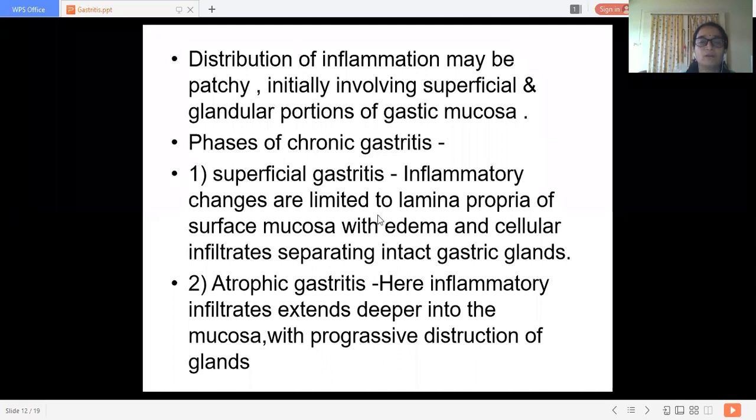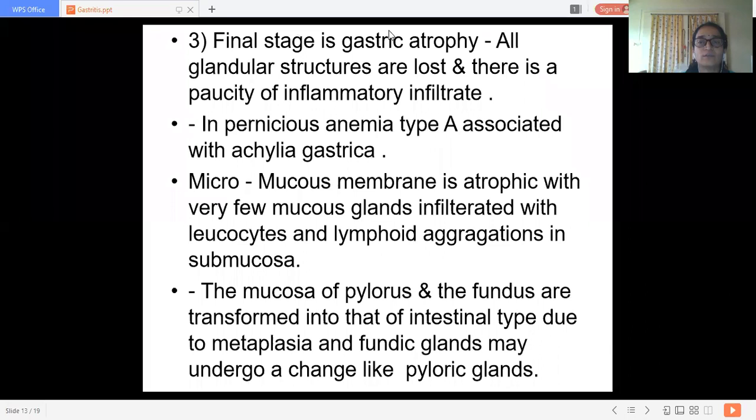There is edema of the lamina propria, the surface mucosa with edema, and cellular infiltration which separates the intact gastric glands. In atrophic gastritis, there is destruction of these glands, and in the final stage, gastric atrophy occurs and all glandular structures are lost, and there is a paucity of inflammatory infiltrate.